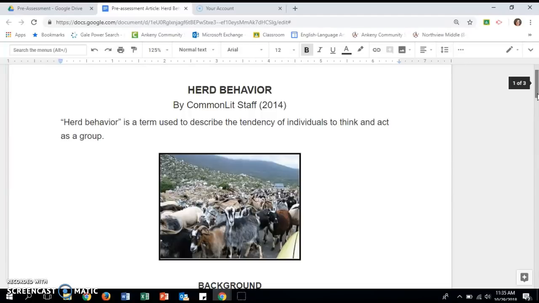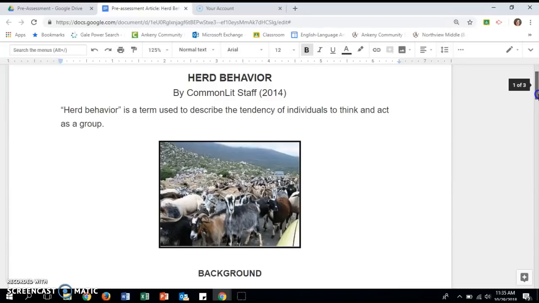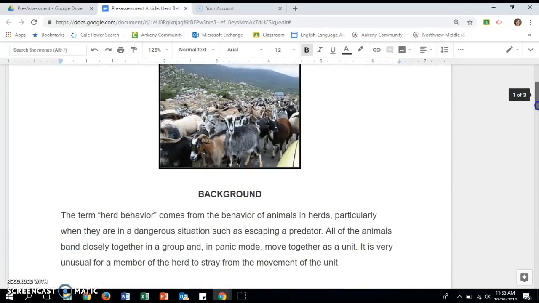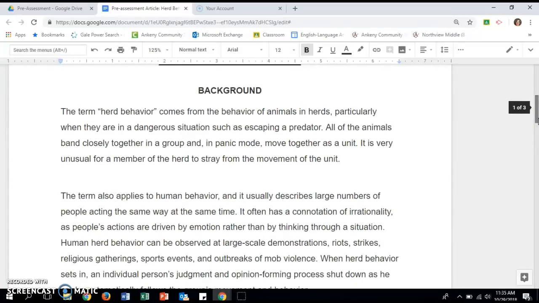Okay, so this article is titled Herd Behavior. It starts out with a definition of herd behavior. Herd behavior is a term used to describe the tendency of individuals to think and act as a group. And then there's headings in this article, so I know that the following two paragraphs below the heading background are going to provide me with background on what herd behavior is.